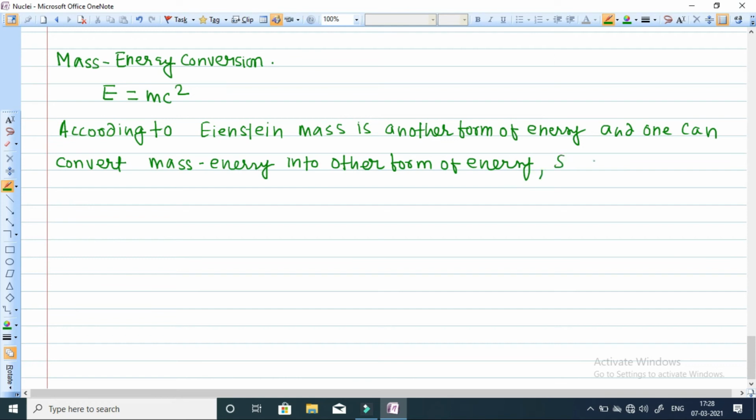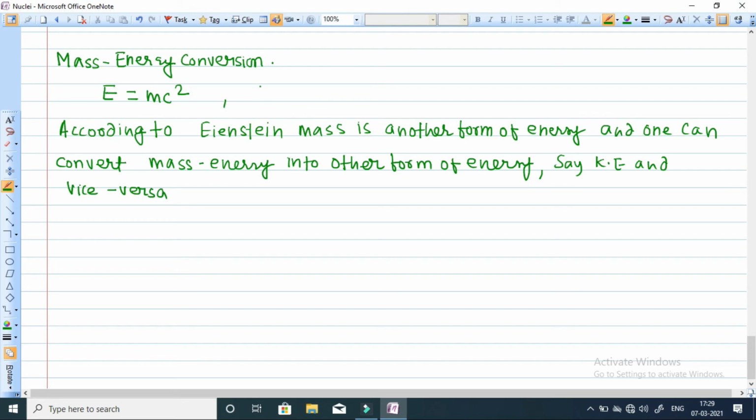We can convert mass energy into kinetic energy, KE, and vice versa. We can convert KE also into mass energy. Here m is giving you the mass and E is the energy equivalent to mass.